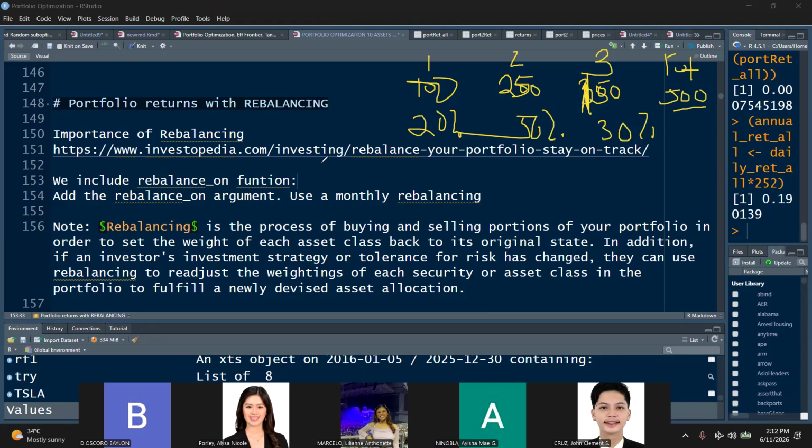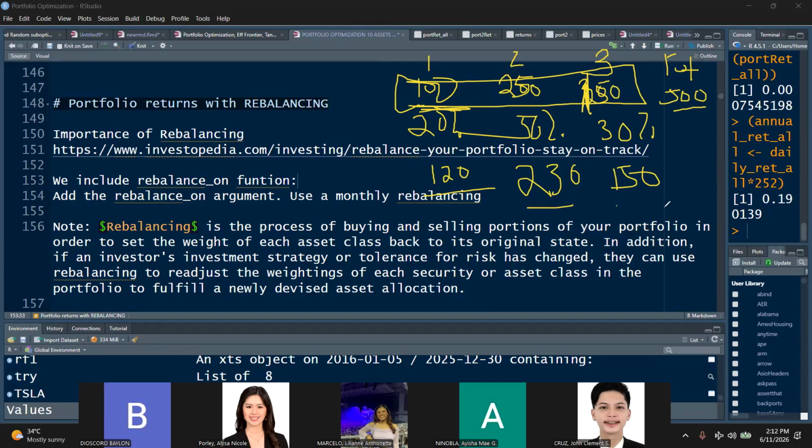Now, over time, class, the assets would most probably change their market values. Perhaps after one month, the 100 becomes 120, the 250 goes down to 230, and the 150 stays at 150.